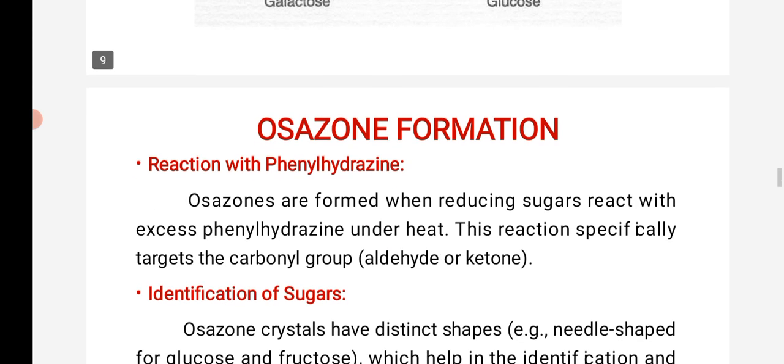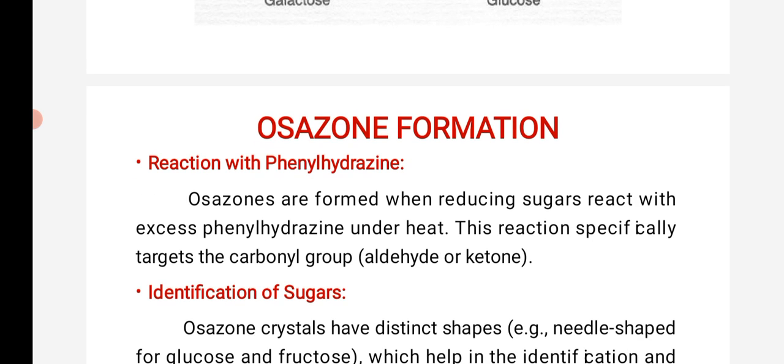The main purpose of osazone formation is the identification of sugars. What type of sugar is present will be confirmed with the help of a microscope, by the shape of the crystals. Under the microscope, we identify what type of sugar it is. Once the sugar is there, it reacts with phenylhydrazine.